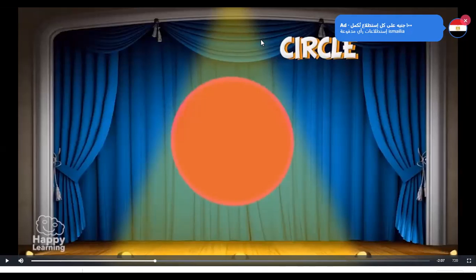Zaina, can you say? The circle is the circumference and its interior. Thank you so much, Zaina. So the circle is the circumference and its interior.